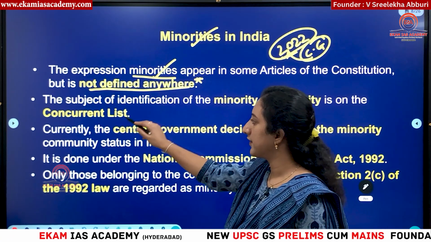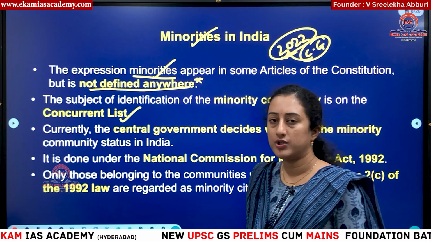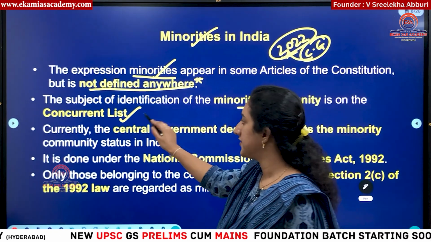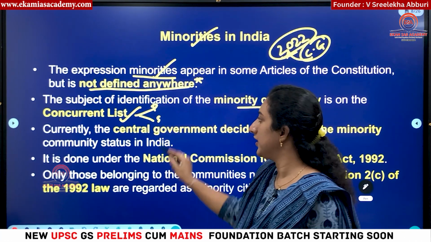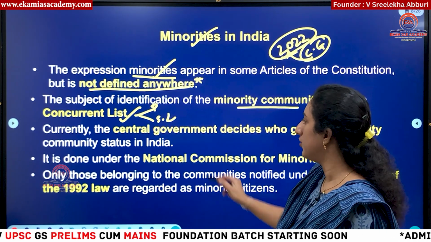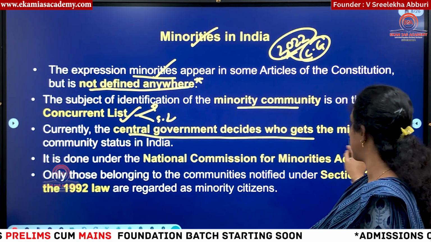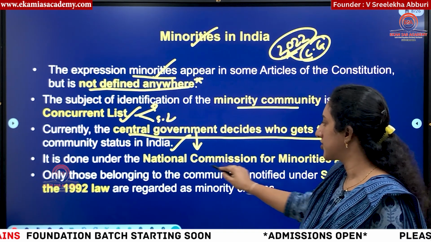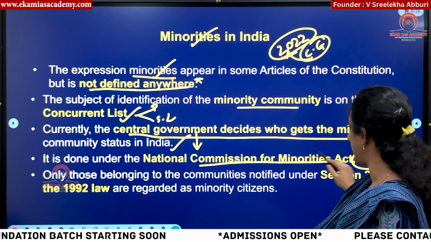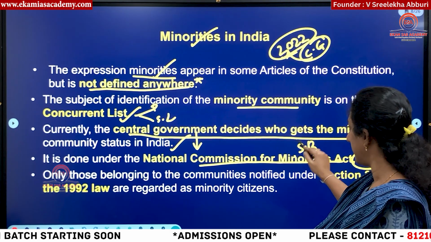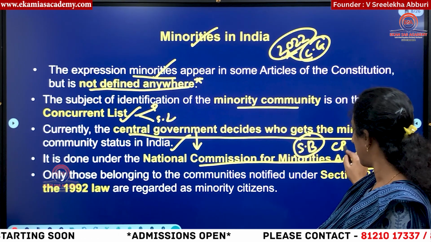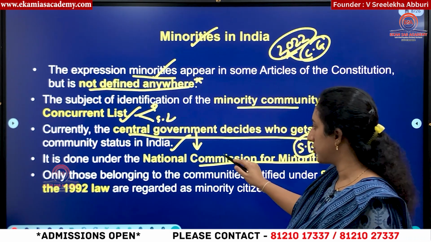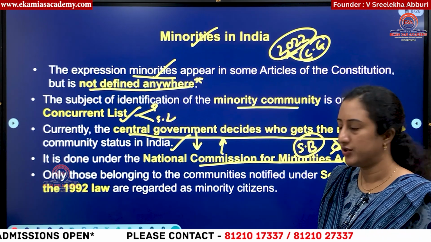Then minorities fall under the concurrent list, which means both the state and Parliament can make law with respect to these things. Now the central government currently decides who gets minority community status in India. So this is done by whom actually? The National Commission for Minorities in 1992. This is a statutory body, do remember, okay. This is not a constitutional body, this is a statutory body passed by an act in 1992, right. So this commission will recommend who should be given minority status in India.